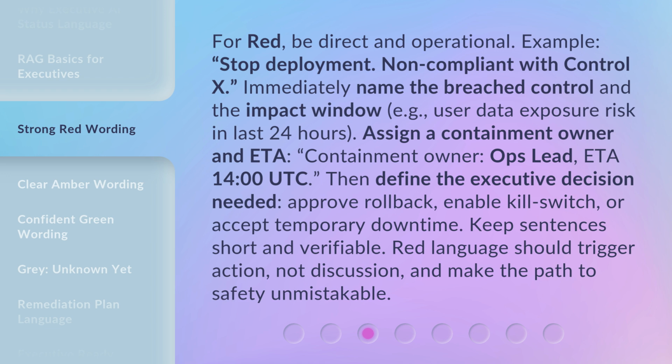Then define the executive decision needed. Approve rollback, enable kill switch, or accept temporary downtime. Keep sentences short and verifiable. Red language should trigger action, not discussion, and make the path to safety unmistakable.